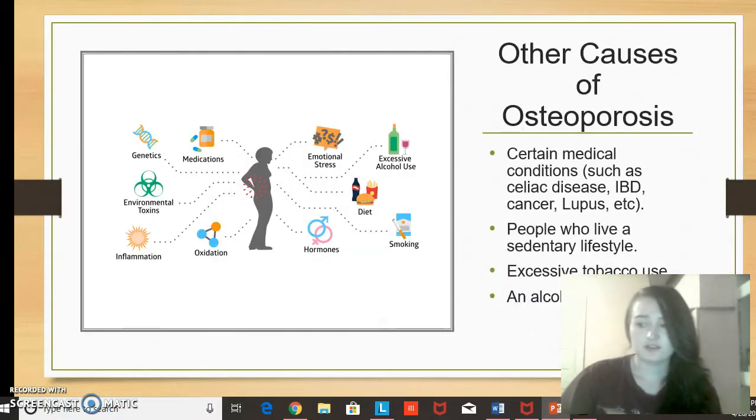So some other causes of this disease are certain medical conditions such as celiac disease, IBD, lupus, etc. People with these conditions have a higher risk of developing osteoporosis. It is also a risk factor to live a sedentary lifestyle, to have tobacco use, and excessive drinking due to the obvious dangers they present.